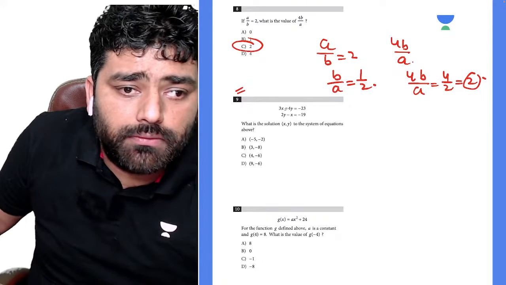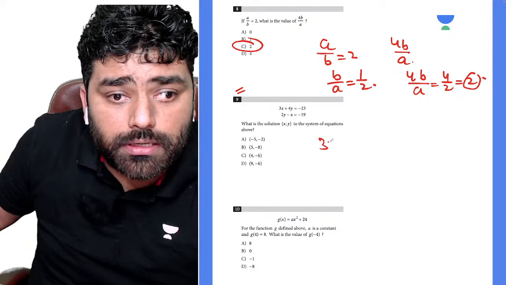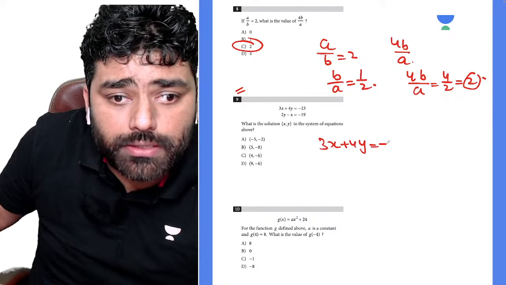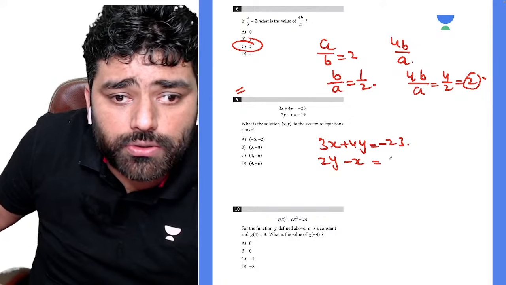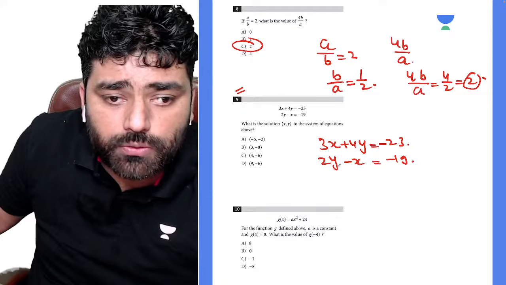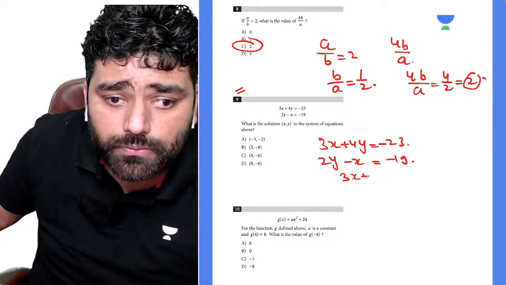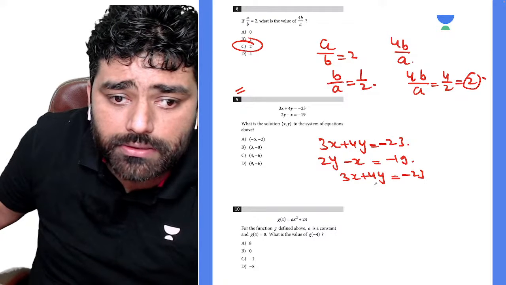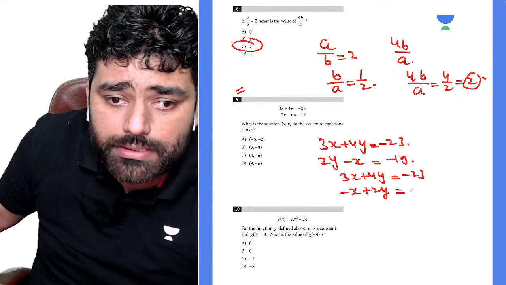Okay, question number 9. We are given 3x plus 4y is equal to negative 23. So this is the system of equations. You know how to solve this type of equation, right, guys? So first of all, you can arrange the second equation. What you get is 3x plus 4y is equal to negative 23, and minus x plus 2y is equal to negative 19, correct?